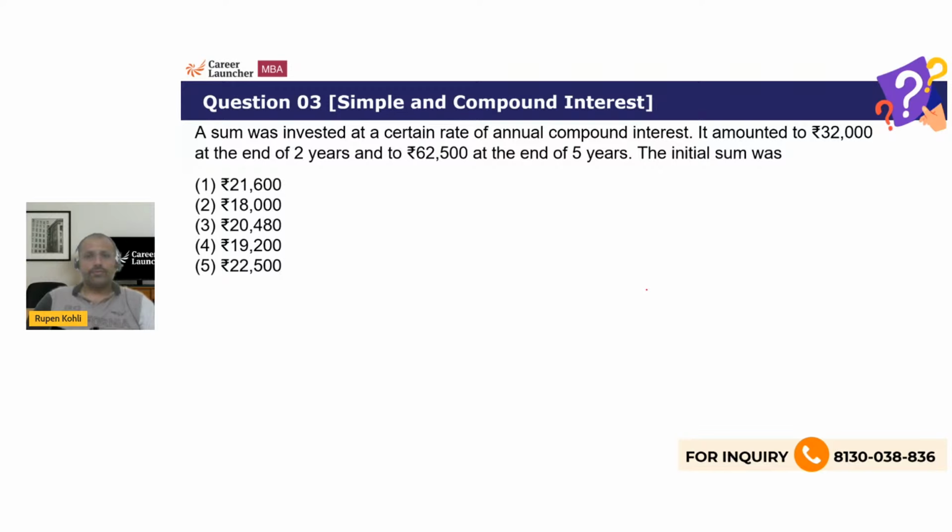It's a question of, I think, compound interest. Yes, very much doable.